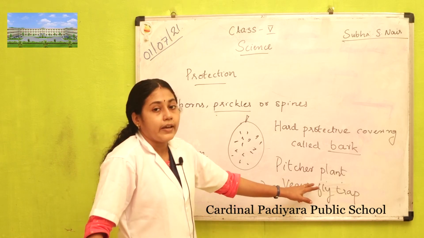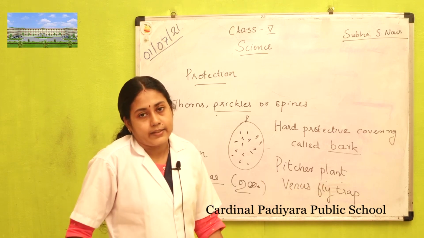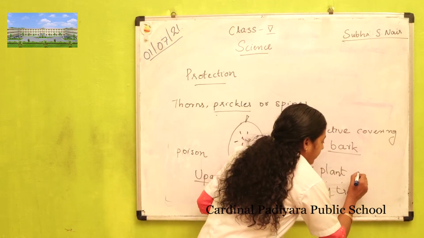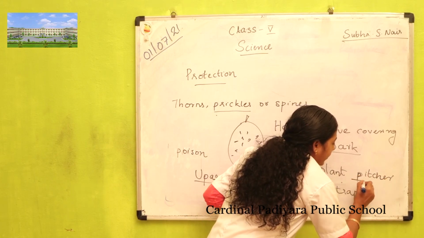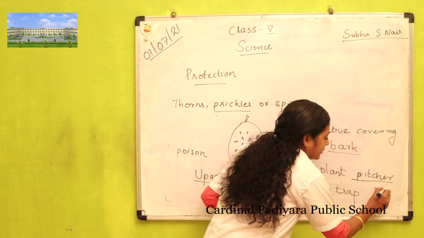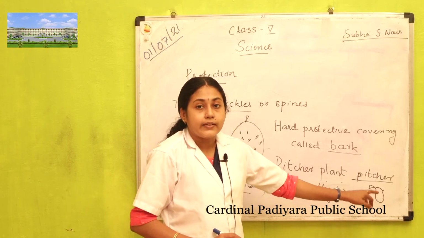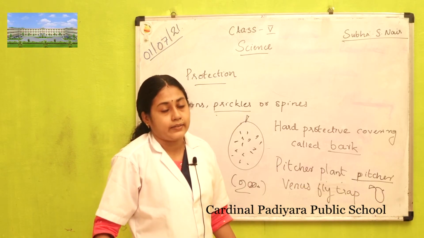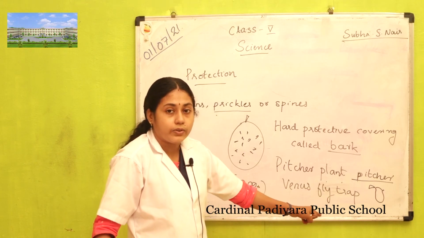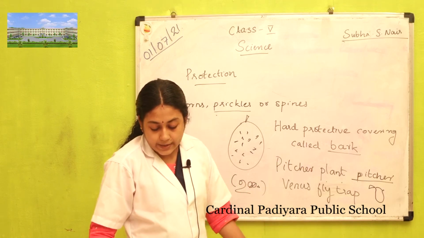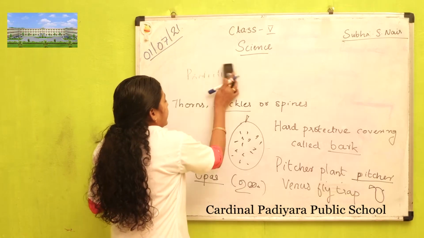Another adaptation is that some plants have certain special organs to catch insects. Pitcher plant has an organ called pitcher, a modified leaf. The leaf is modified to form a bag-like structure called a pitcher. Using this pitcher, they catch insects. And Venus flytrap, another insect-eating plant, also has a specialized organ to catch insects. That's about protection.